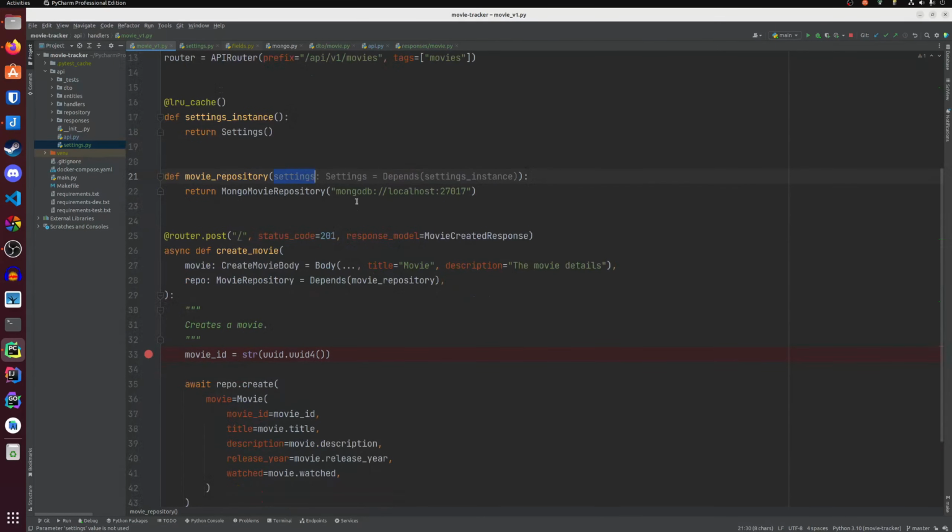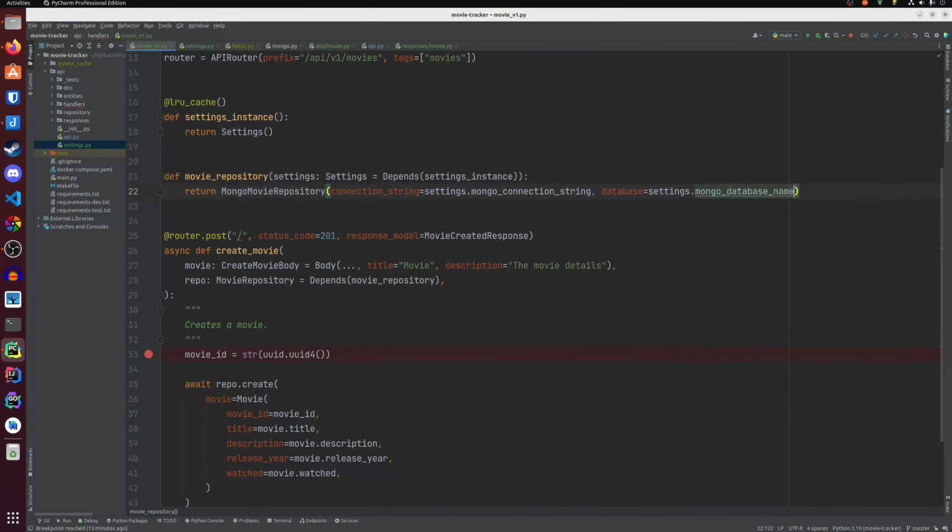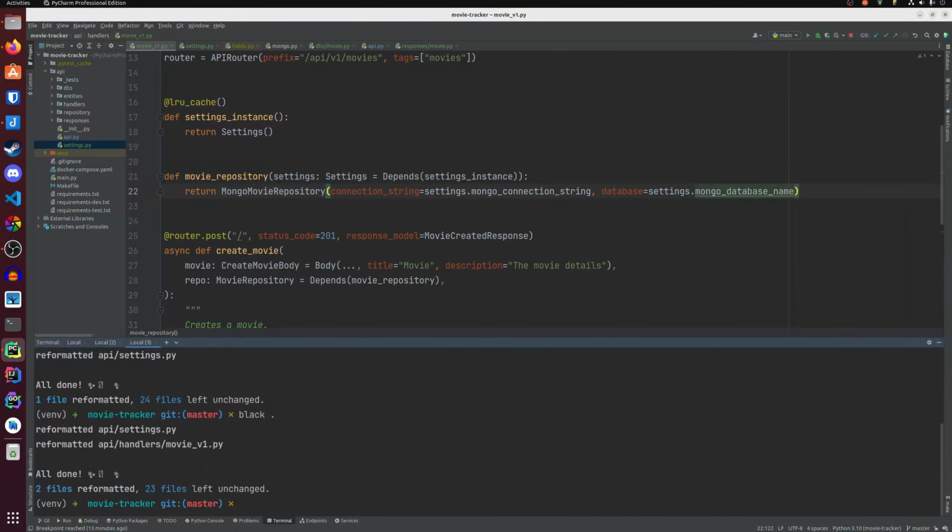And now that we have the settings, we can say Mongo repository, give it a connection string, settings.mongo_connection_string, and the database settings.mongo_database_name. You can also format this code.